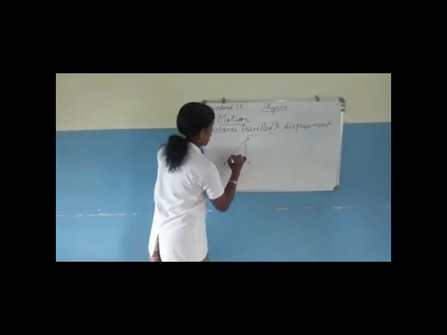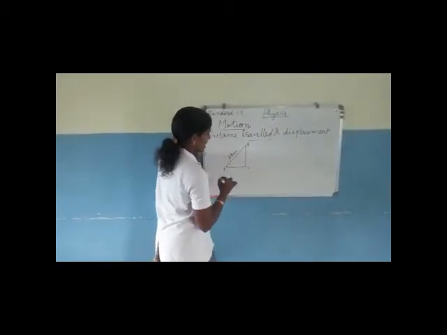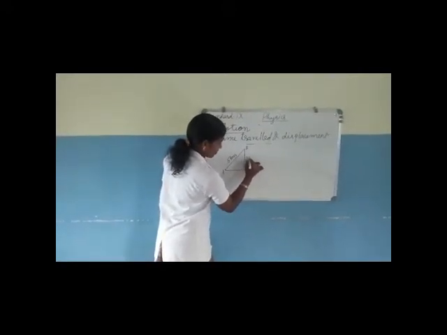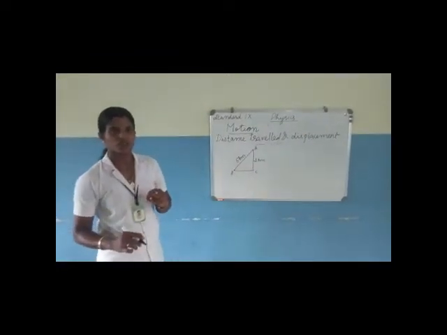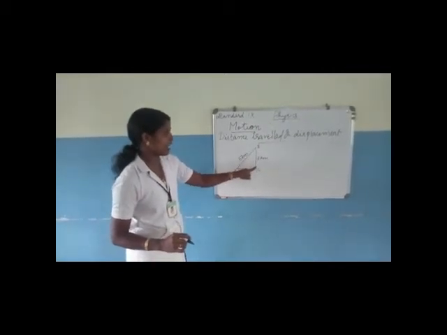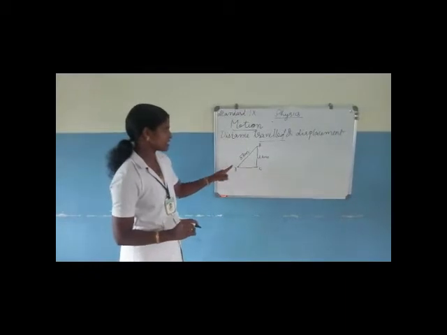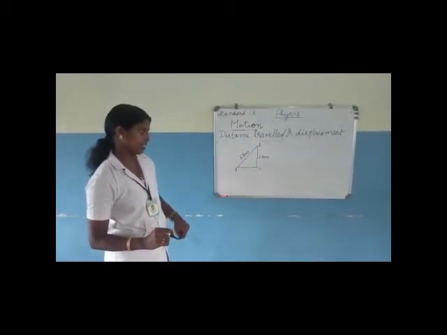A and B is at 5 kilometer distance and the C is in 3 kilometer distance. Here comes the term distance. Noted that distance means it is the actual length of the path covered by the object. What is distance? It is the actual length of the path covered by the object.